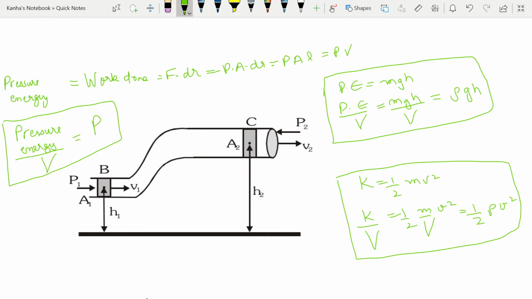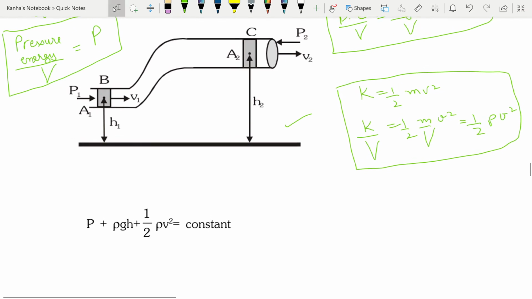According to Bernoulli's theorem, in case of steady flow of incompressible and non-viscous fluids through a tube of non-uniform cross-section, the sum of the pressure, the potential energy per unit volume, and the kinetic energy per unit volume is the same at every point in the tube.